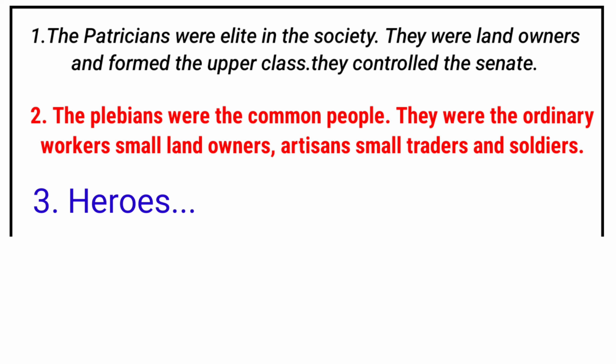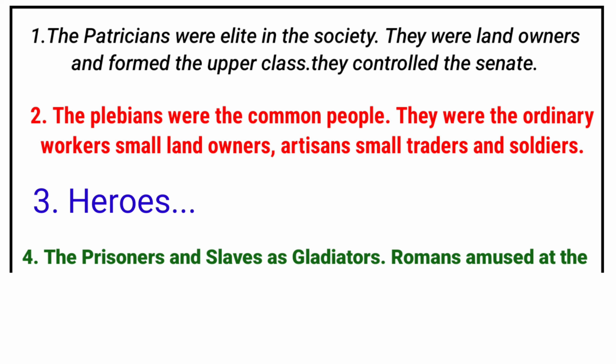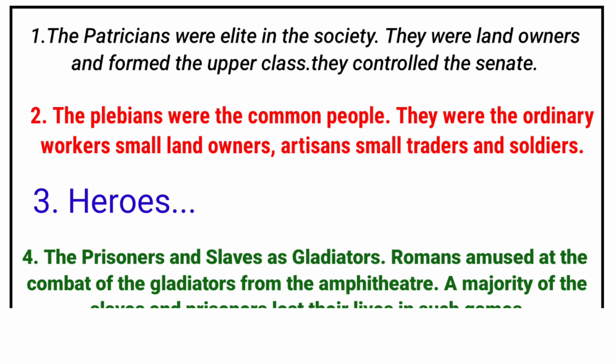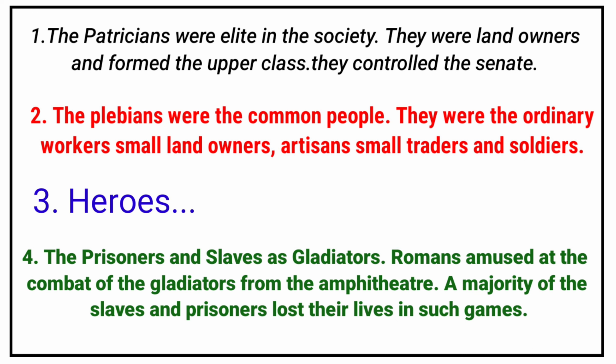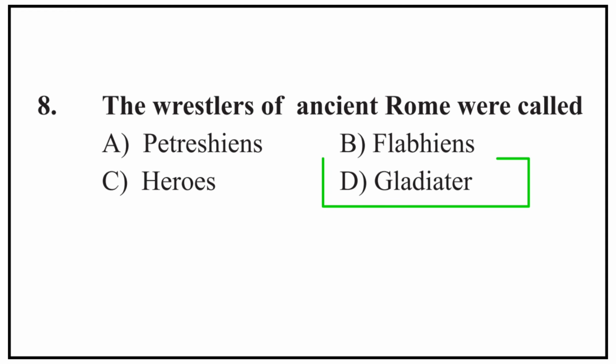They were the ordinary workers, small landowners, artisans, small traders, and soldiers. The prisoners and slaves were made gladiators. Romans were amused at the combat of the gladiators in the amphitheater. A majority of the slaves and prisoners lost their lives in such games. Our right option is D, gladiator.